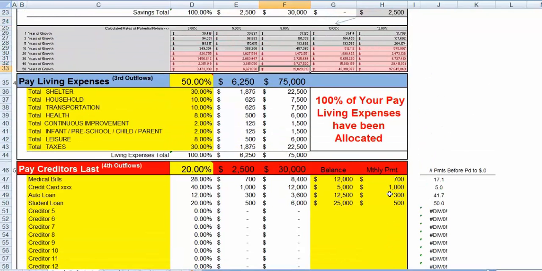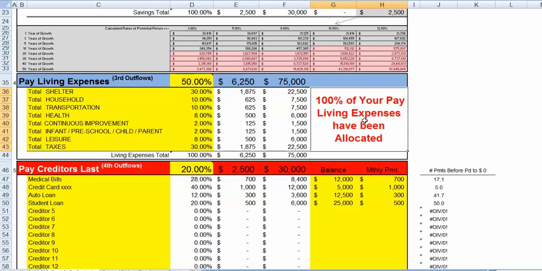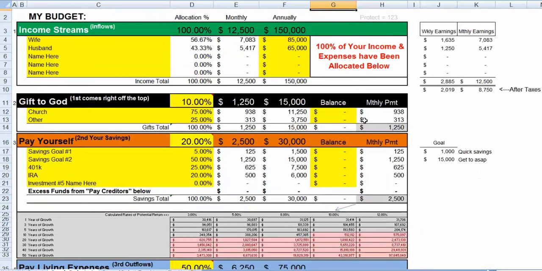This section right here also has a little formula in it. If we change that to 9, it'll tell you that your pay living expenses are out of balance. The total should equal 100% right here, and it equals 99. So go back and change that. And now it says 100% of your pay living expenses have been allocated. Just a little extra something in there.